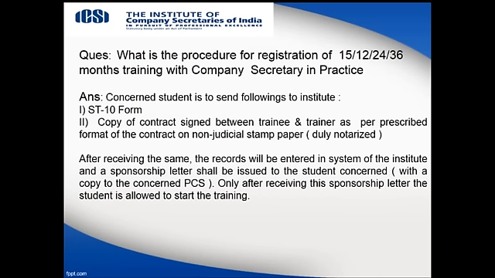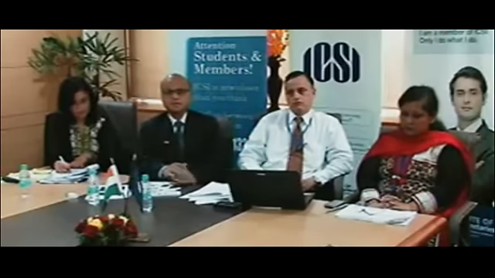for the training. And you have to check whether that PCS is registered with the institute for imparting training to CS students. Once you have located a person, approach him, apply, tell him that I want to undergo training under you. He will take your interview, and once selected, he will confirm that yes, we are ready to take you. After that, a contract will be signed between the trainee and the trainer. It means the student and the company secretary in practice.